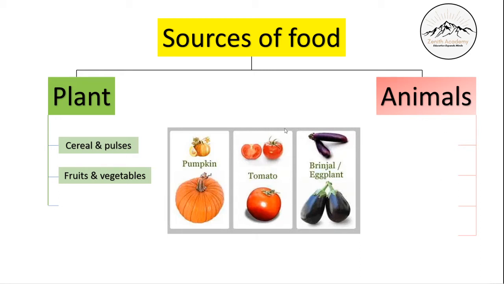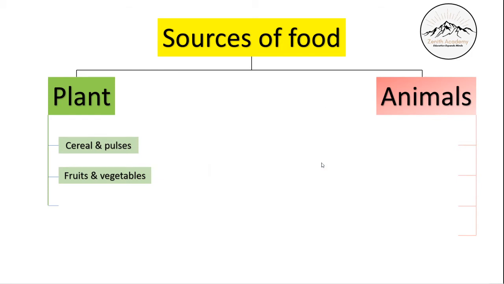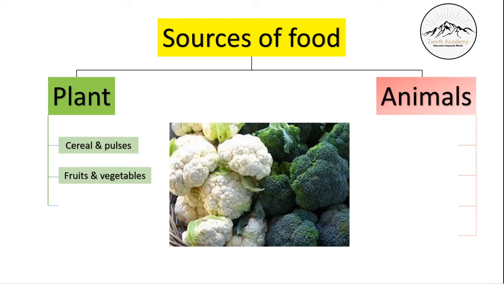These are all fruits of a plant. Pumpkin is a fruit, tomato is a fruit, and brinjal. All these are fruits of a plant. What remains? Flowers. So cauliflower and broccoli are a very good example of flowers of a plant that we consume as a source of food.